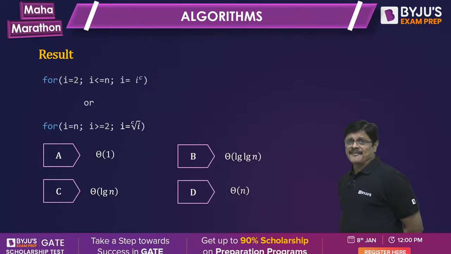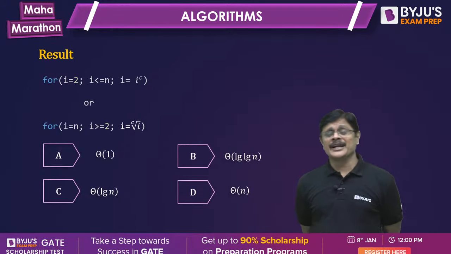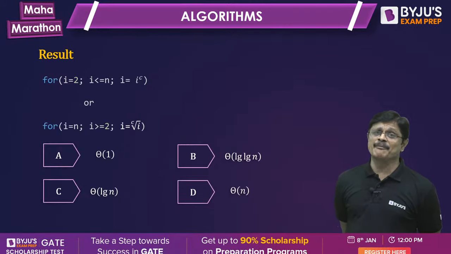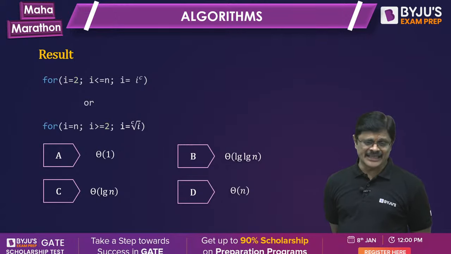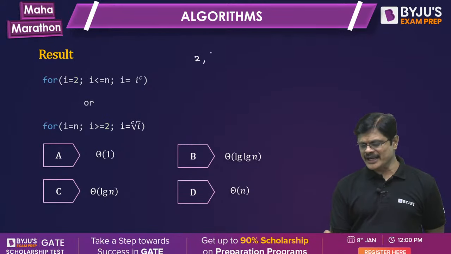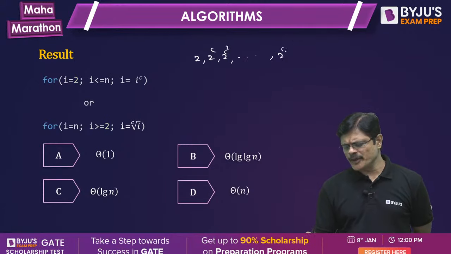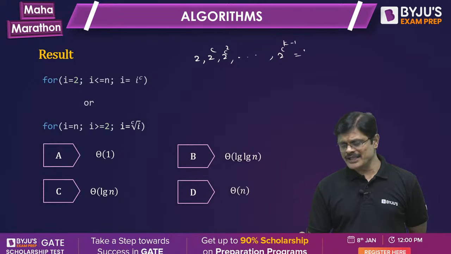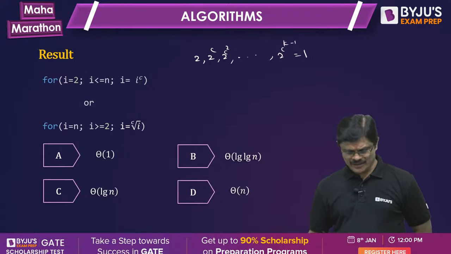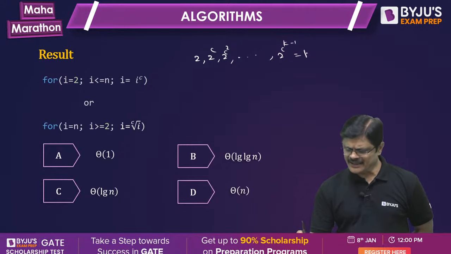So, when it is starting from 2, every time you are raising to the same power c and reaching n. It's like, 2 is there, next time 2 power c, 2 power c square, and you are reaching up to 2 power c power k minus 1, and you want to reach n.